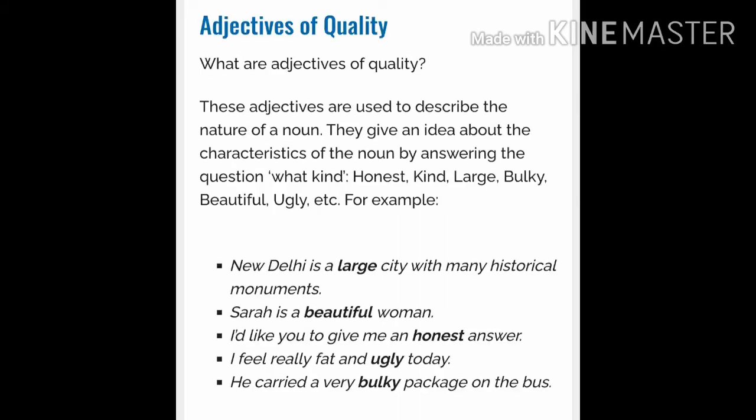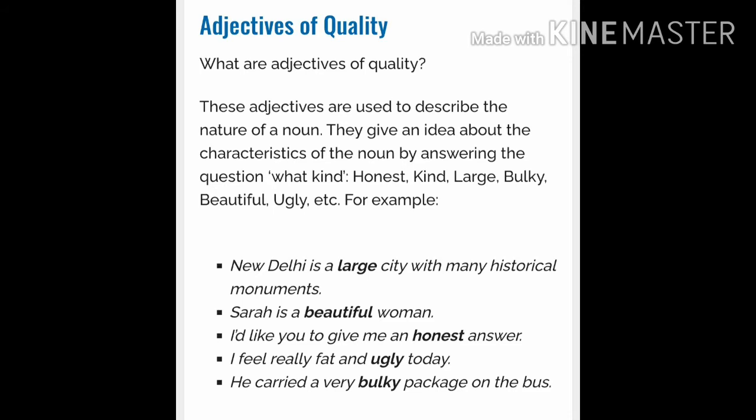It describes the quality of that girl. Some more adjectives of quality are honest, kind, bulky, thin, beautiful and smart. So that's the adjective used to define somebody.